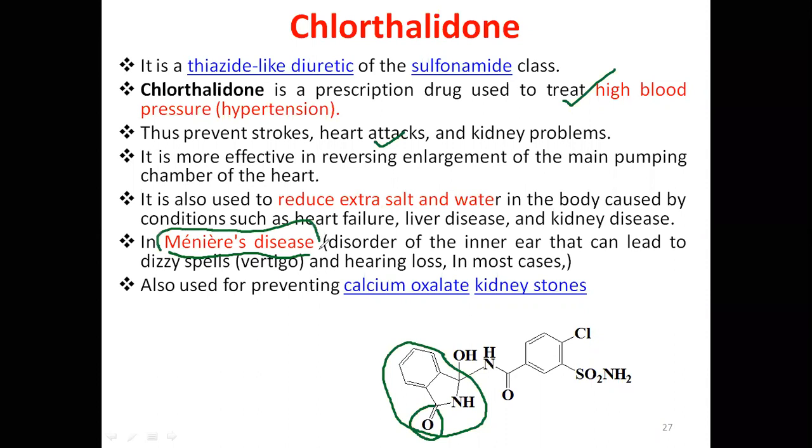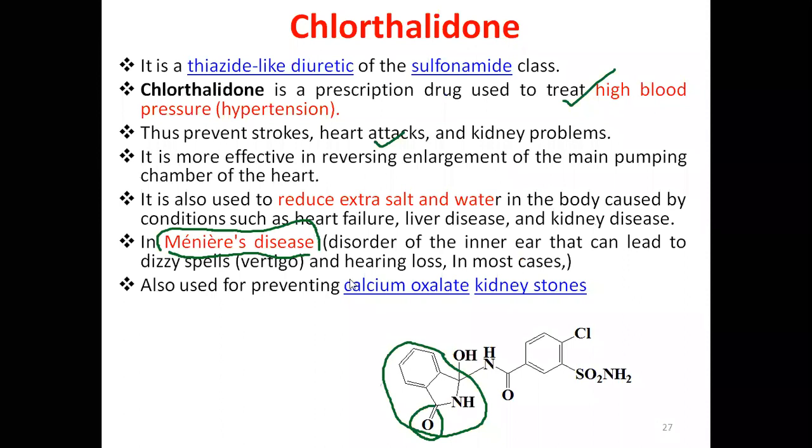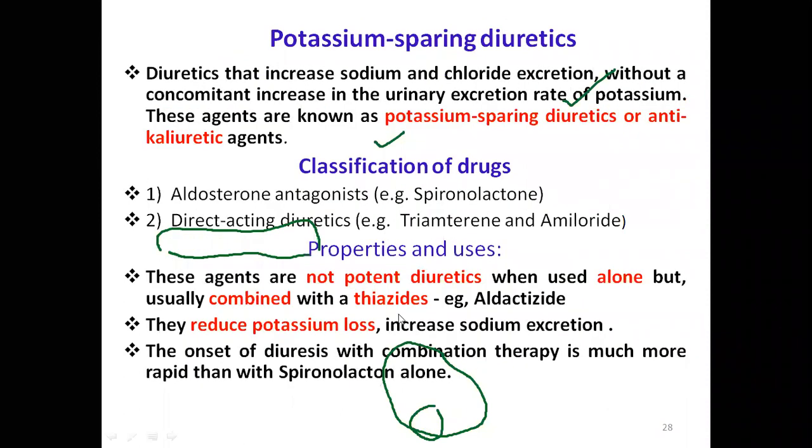Then it is also used to treat kidney stones. These are these two drugs. When you go to hospitals, you can find them prescribing these drugs. So remember that. Then last but one, potassium-sparing diuretics.